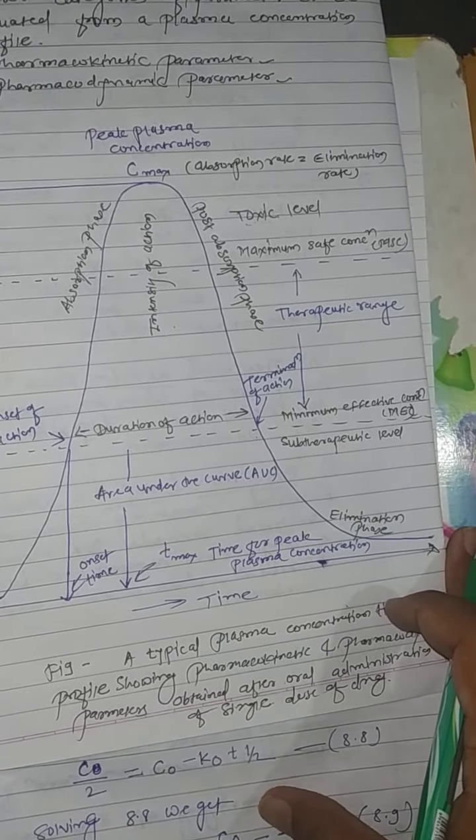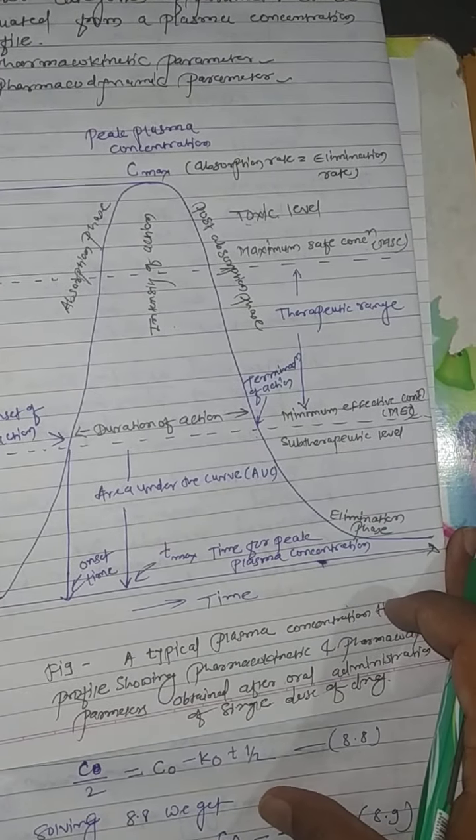drug. So here the duration of action of the drug is the phase in between the absorption phase and the post absorption phase. So here is the whole duration of action of a drug. The area covered in this graph is the area under the curve, that is plasma time.